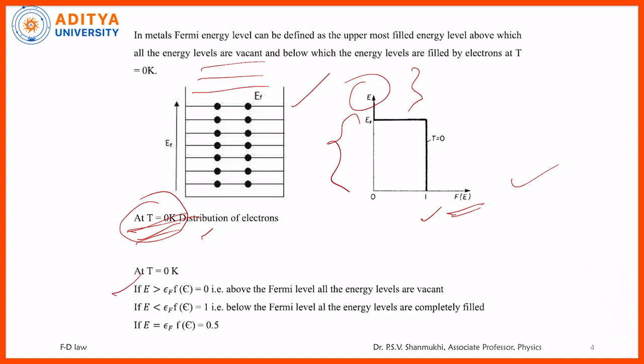So for E greater than EF, f of E is equal to 0. For E less than EF, f of E is equal to 1. At E equal to EF, f of E is equal to 0.5 at temperatures other than 0 K. That is what we have to mention. I will tell you that.